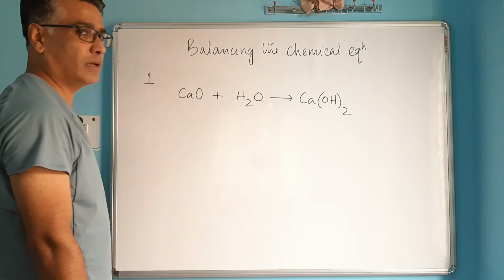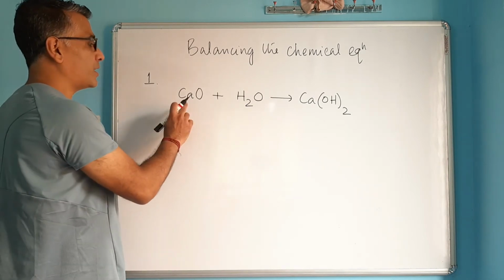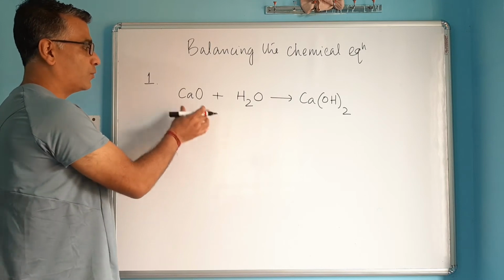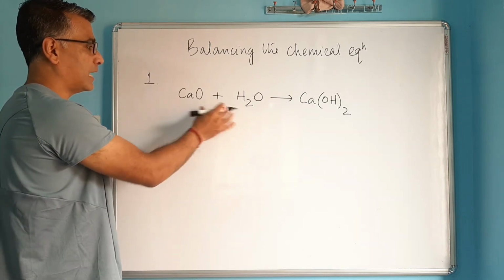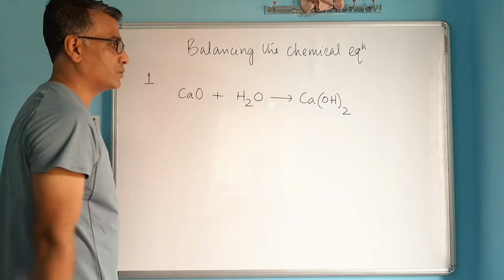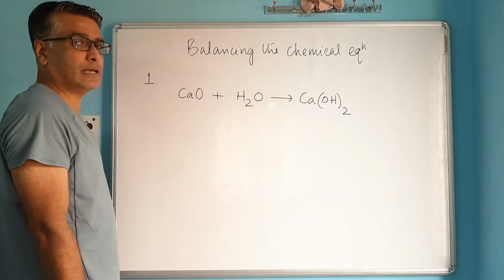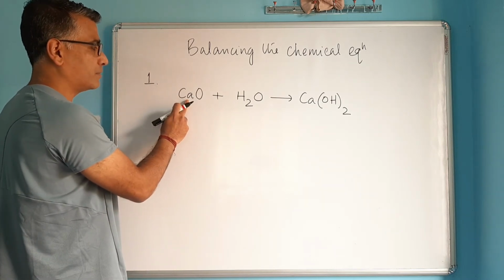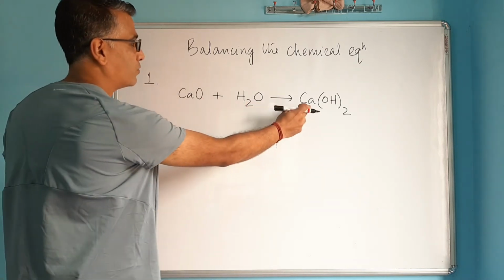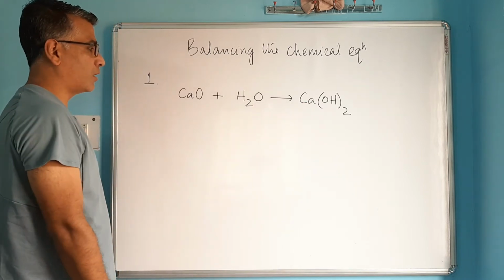So how do you balance any chemical equation? It is simply done by counting atoms. You count the atoms towards the left hand side, the side of the reactants, and then count the atoms towards the right hand side, that is the side of the products. For example, here you've got one calcium atom. On the other side you also have one calcium atom. So calcium is already balanced.